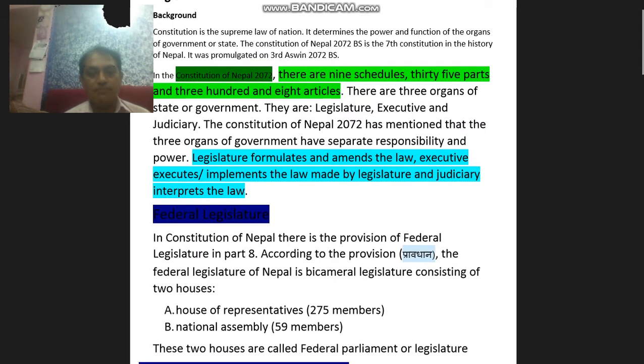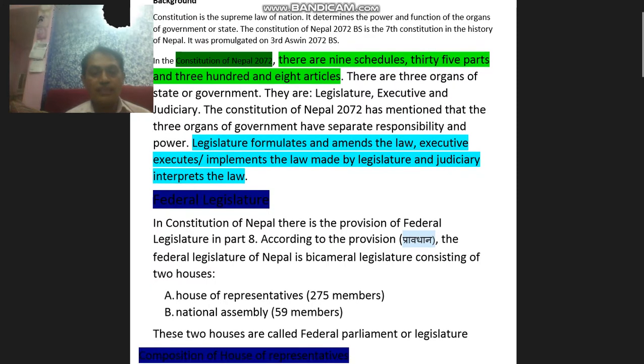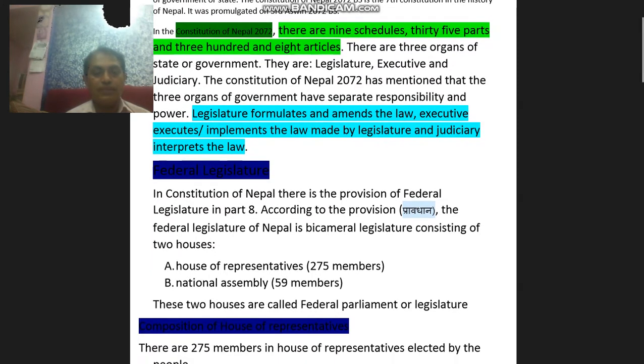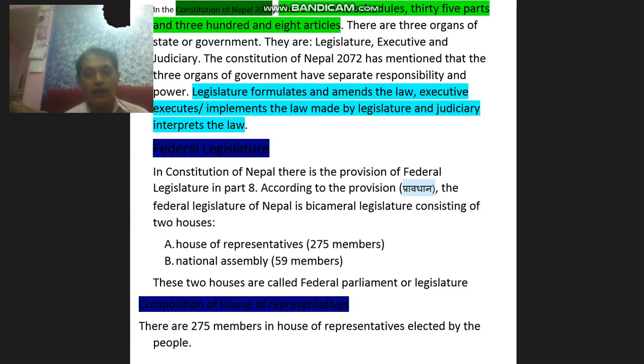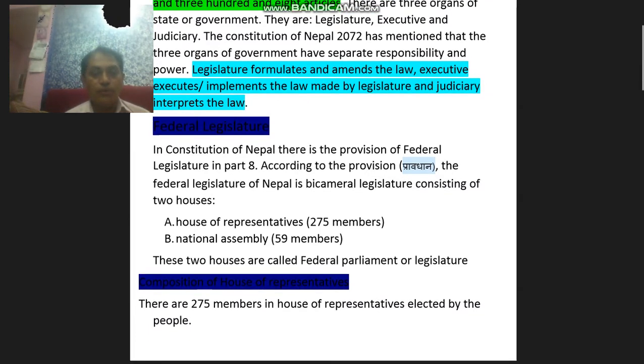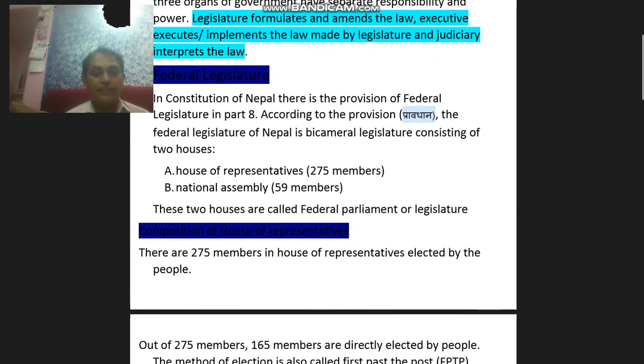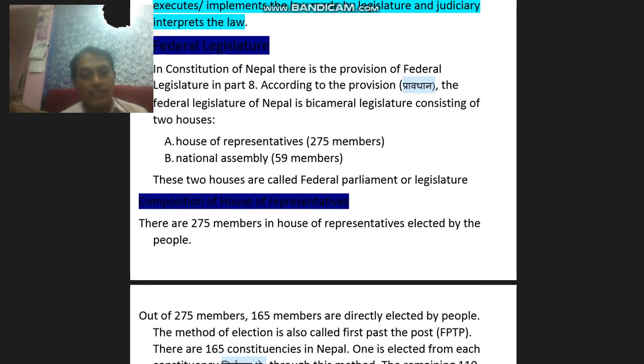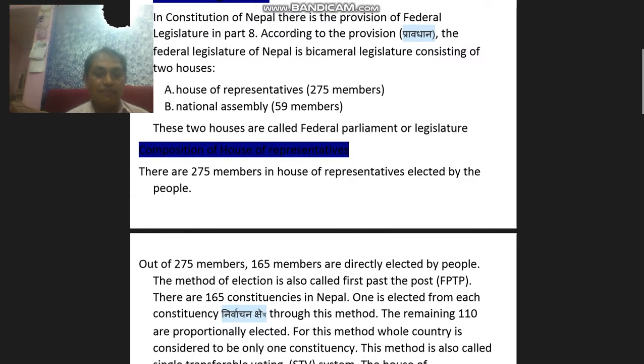House of Representatives, 275 members, and National Assembly, 59 members. These 2 houses are called the Federal Parliament or Legislature. Composition of House of Representatives. There are 275 members in the House of Representatives elected by the people. Out of 275 members, 165 members are directly elected by the people. The method of election is called first past the post or FPTP.